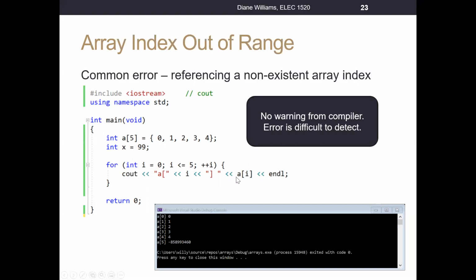And in this example, when I ran this program, there's no warning from the compiler. You're given some extra memory when your program runs, and all it did was access some area of memory that our program had access to, and we didn't get an error. These kinds of errors are runtime errors.